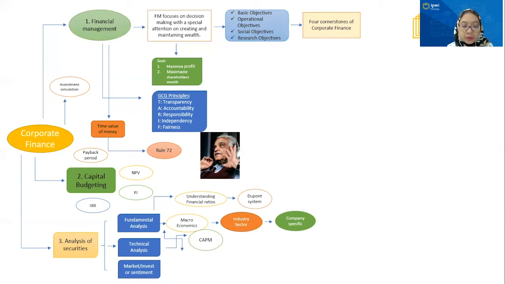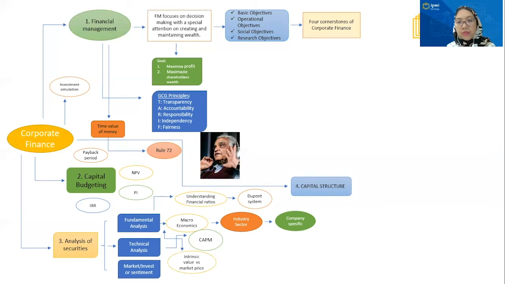And how about the technical analysis? The technical analysis is finding repeated patterns in the price graph, which includes momentum versus reversal, trend, uptrend or downtrend, support and resistance, triangle, whether it is symmetric or asymmetric, moving average, and filter rule. And also, we learn how to calculate average stock returns, variance and beta, total risk, systematic risk, unsystematic risk, and CAPM. Okay, and after that, in the 4th week, we learn about capital structure.